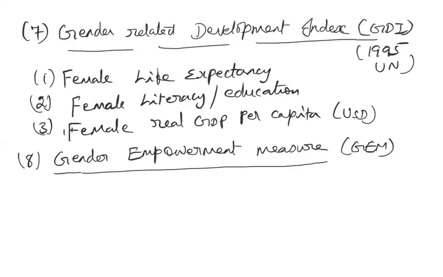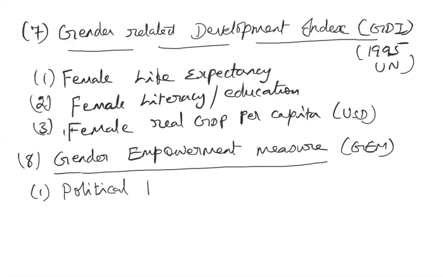So it is not only their earning capacity, whether they are actually earning that much, but whether they are given that much opportunity as their male counterparts. So that measure is required. That is the gender empowerment measure. Okay. So this is basically, as I mentioned, what is the role of females in a particular country? That is what this measure estimates. So this includes, as I mentioned, different areas, different sectors of the country.